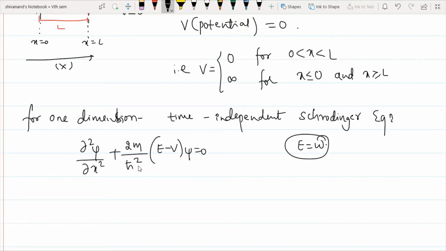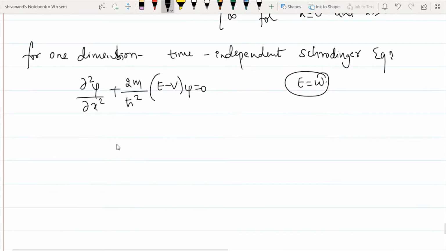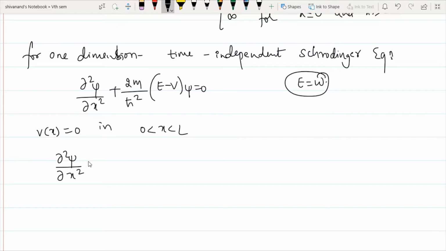As I told you, within the box the potential is equal to 0. Therefore I am interested only within the box, that is 0 to L. So as V of x is equal to 0 in 0 to L, the Schrodinger equation becomes d square psi by dx square plus 2mE divided by h cut square of psi is equal to 0.